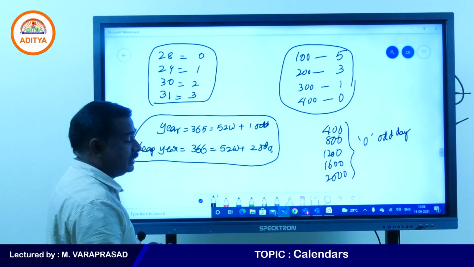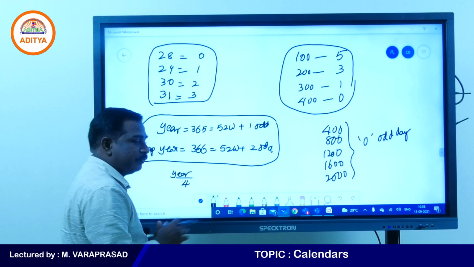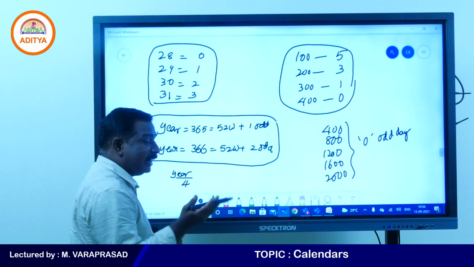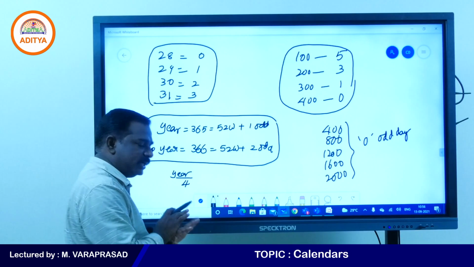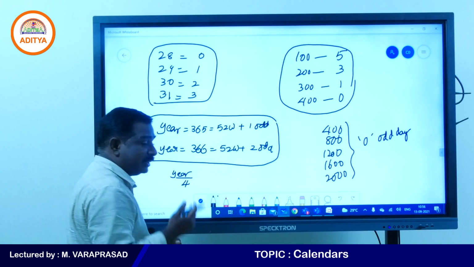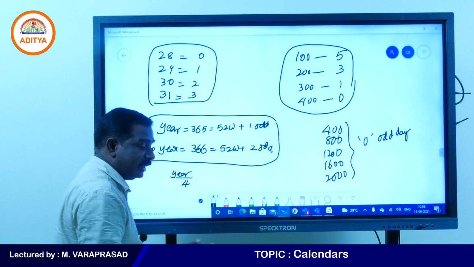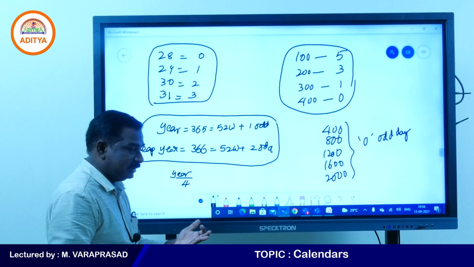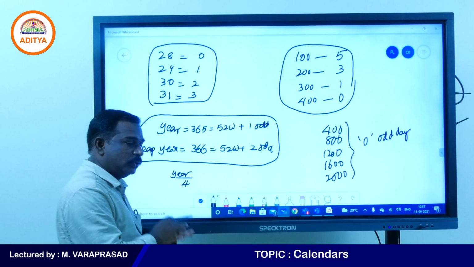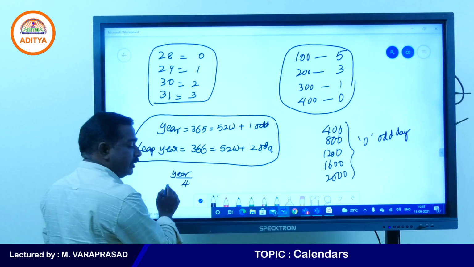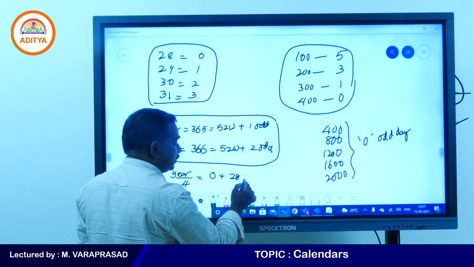One more concept: if you divide the year by 4 and get remainder 0, the year will be repeated after 28 or 40 years. If you get remainder 1, the year will be repeated after 6 years. If you get remainder 2, the year will be repeated after 11 years. If you get remainder 3, the year will be repeated after 11 years. Same calendar, same dates, no change at all.